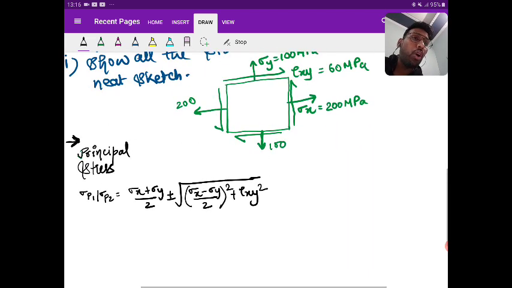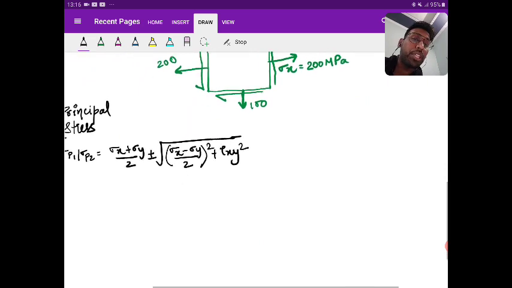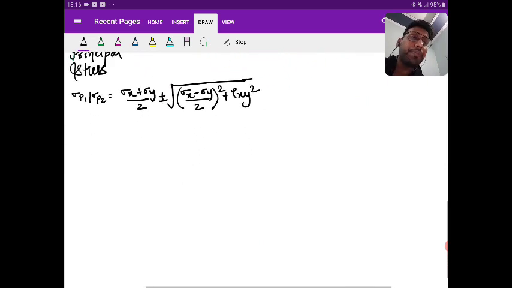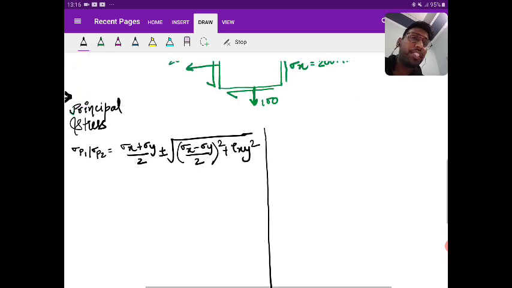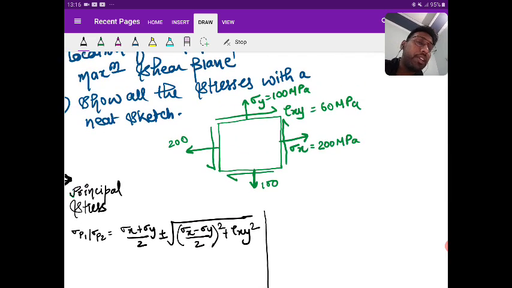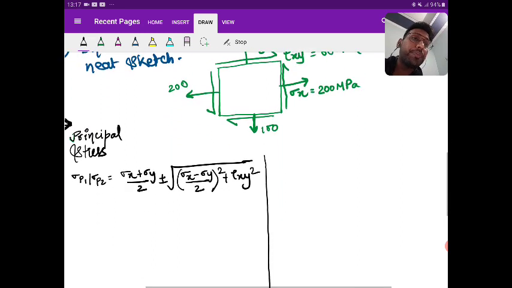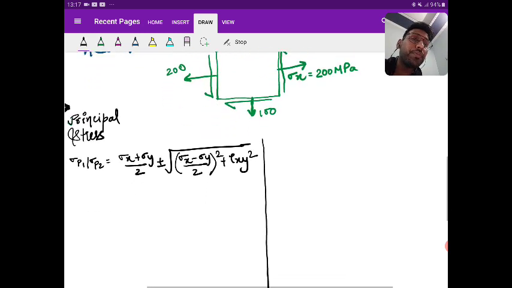All of sigma x, sigma y, tau xy are positive, so you will be taking them as positive. Those who have not written sigma x, sigma y, tau xy in their copy, please write the values: sigma x is equal to 200, sigma y is equal to 100, tau xy is equal to 60.